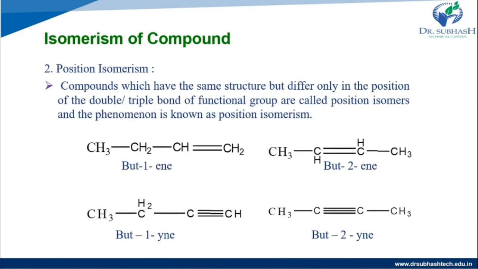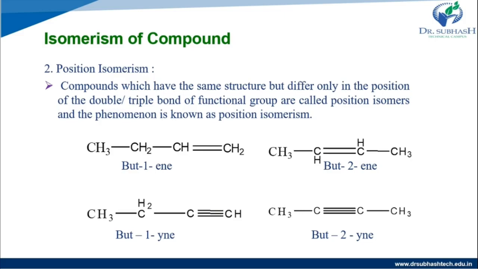Second one is position isomerism. In this phenomenon, the position of the double bonds is different. Here the molecular formula and structure are the same but the position of the double or triple bonds differs. That's known as position isomers, and the phenomenon is known as position isomerism.